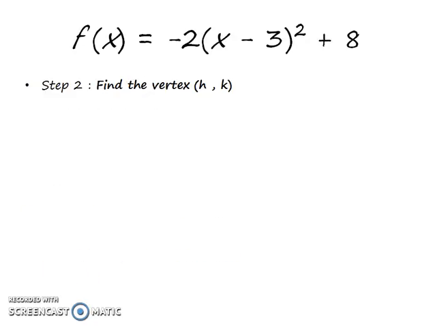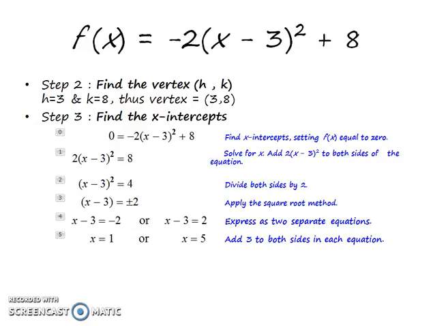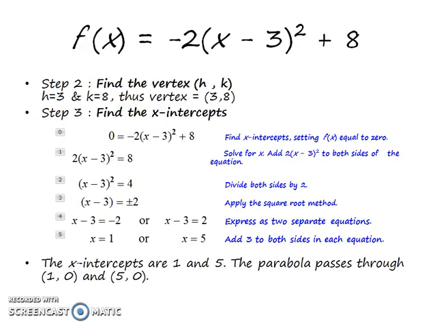Next, to find the vertex, we just look at h and k. In this case, h and k are 3 and 8. Hence, the vertex is at coordinate (3, 8). Step 3, you must find the x-intercept by substituting f(x) equal to 0. After we do these steps, we find that x is equal to 1 and x is equal to 5. So the x-intercepts are 1 and 5.